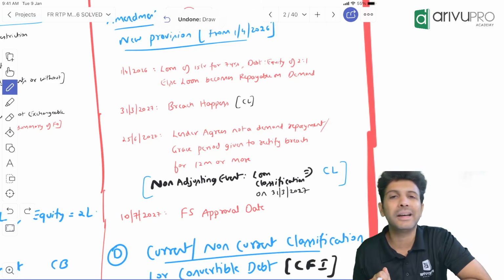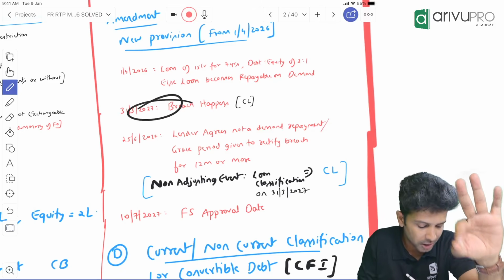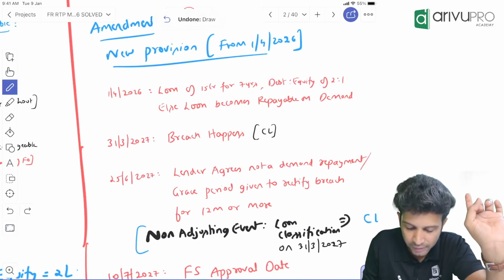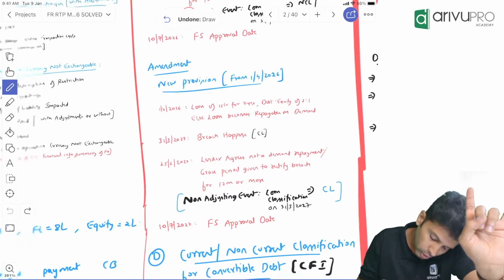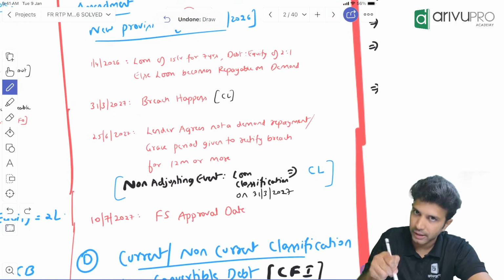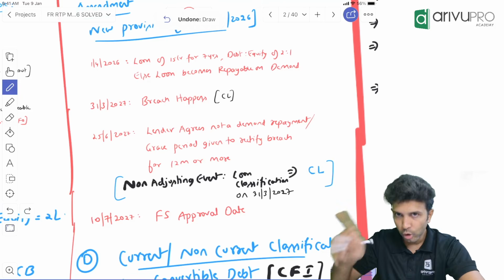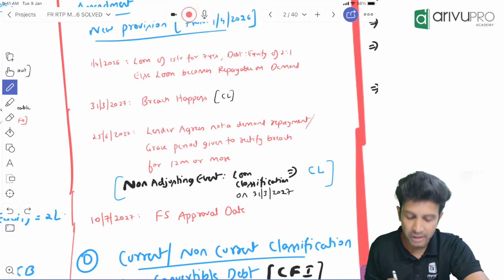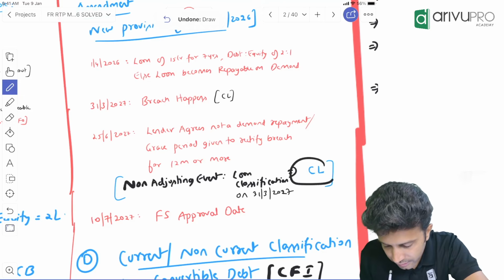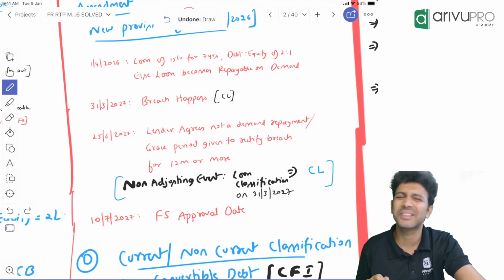Now the amendment, or what the change says, is: since on 31st March, the year ending date, a breach had happened and it has become a current liability, no? So that means you show this liability as a current liability on 31st March of the current year. Meaning now you don't treat this as an adjusting event, you treat this as a non-adjusting event and let the classification of the loan be current liability only. Okay, that's all the change is.